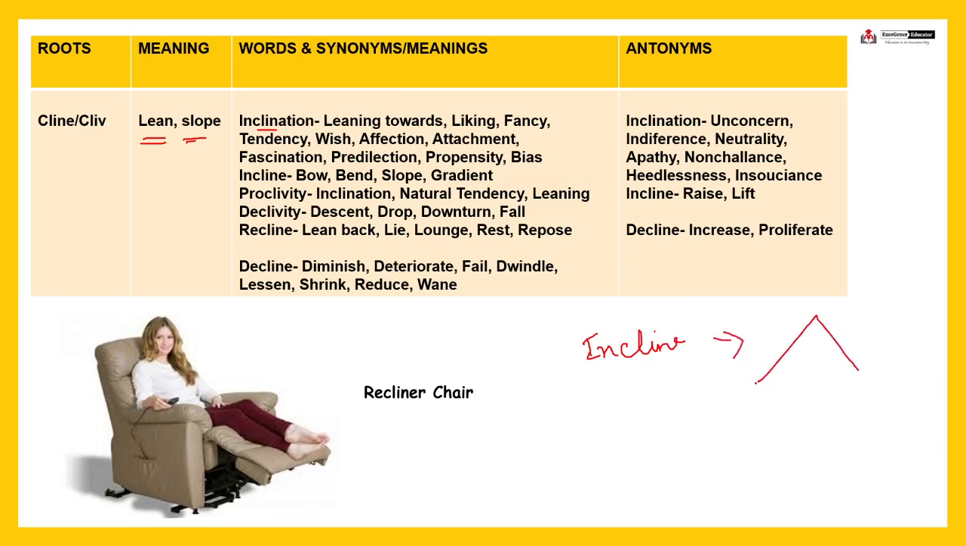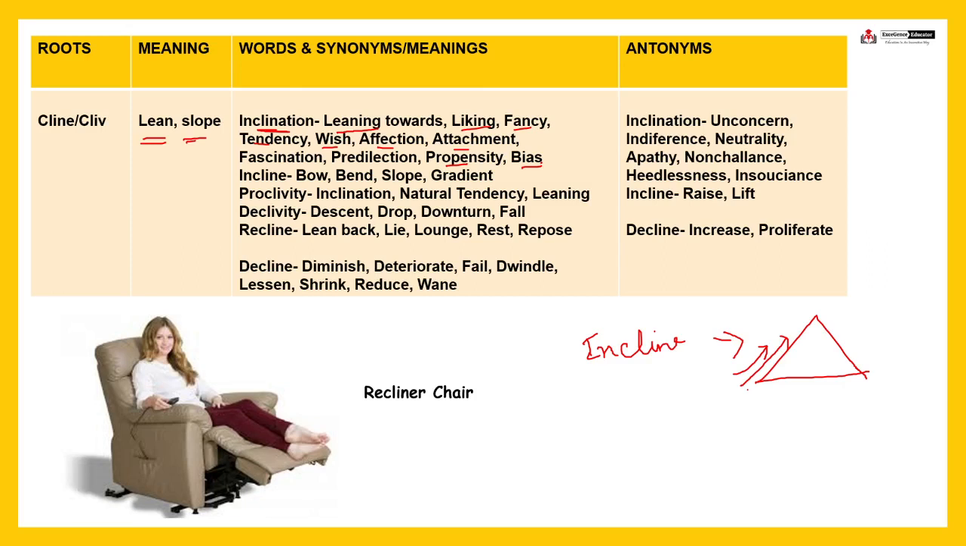Suppose this is a hill, fine. So this is the inclination, slope, isn't it? Slope. So from here the word inclination comes, right. That is leaning towards, right. Inclination towards someone means liking someone, fancy, tendency, wish, affection, attachment, propensity, bias. You have an inclination. Suppose I am saying you have an inclination towards Mr.